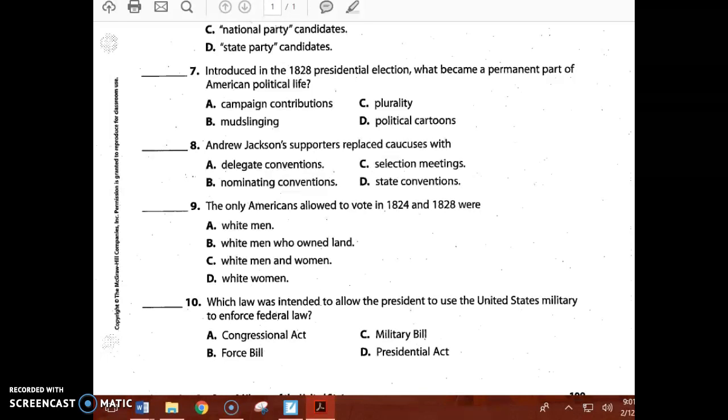Number 10. Which law was intended to allow the President to use the United States military to enforce federal law? Was it A, the Congressional Act, B, the Force Bill, C, the Military Bill, or D, the Presidential Act?